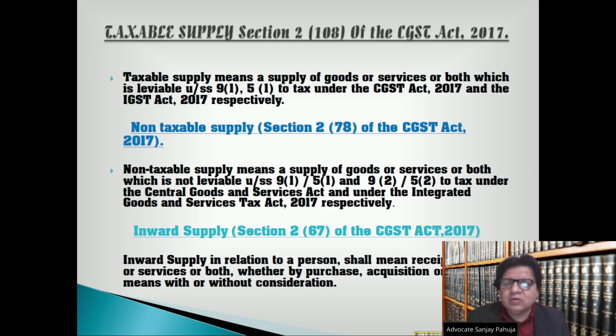Non-taxable supply, Section 2, subsection 78 of the CGST Act 2017. Non-taxable supply means a supply of goods or services or both which is not leviable under sections 9(1), 5(1) and 9(2), 5(2) to tax under the Central Goods and Services Tax Act and under the Integrated Goods and Services Tax Act 2017 respectively.